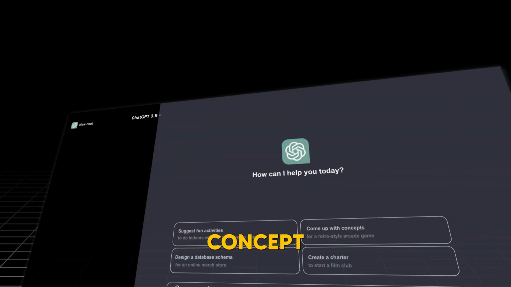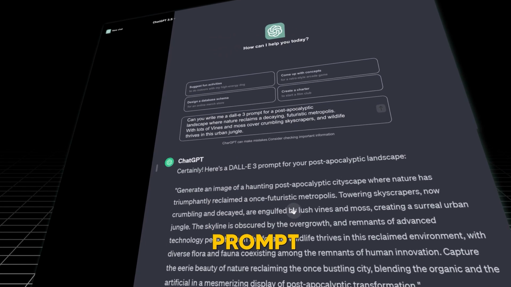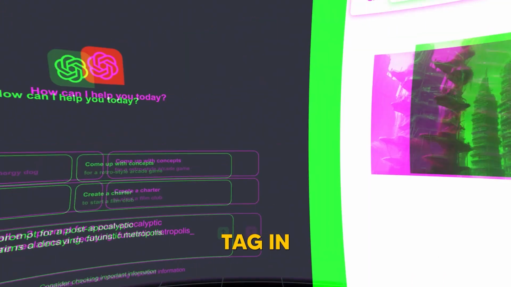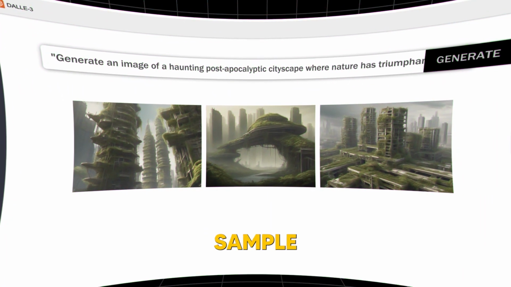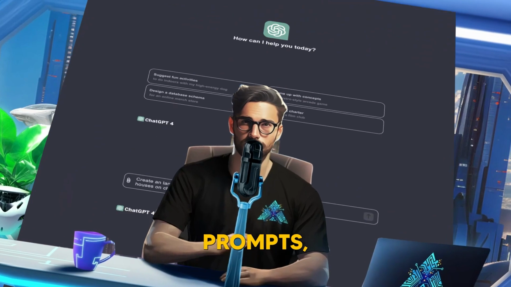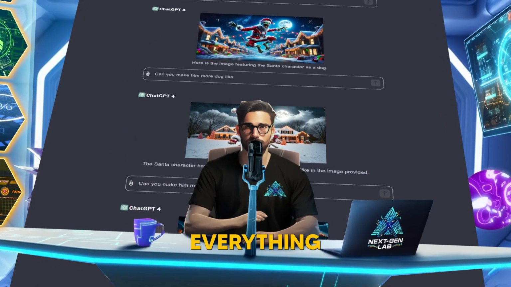Just write a basic concept in ChatGPT and ask it to turn that idea into a detailed prompt for Dalle 3. Then watch it not only create the prompt itself, but also tag in Dalle 3 to give you a sample picture based on your idea at the exact same time. I was already using ChatGPT to help me with my Midjourney prompts, so moving this entire process over to one single tool makes everything so much better.